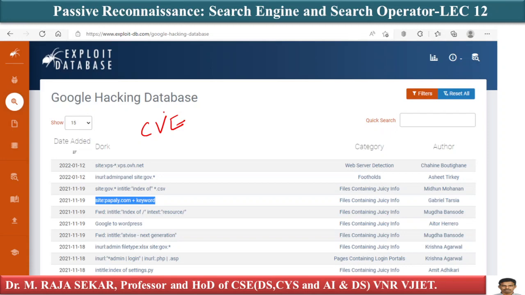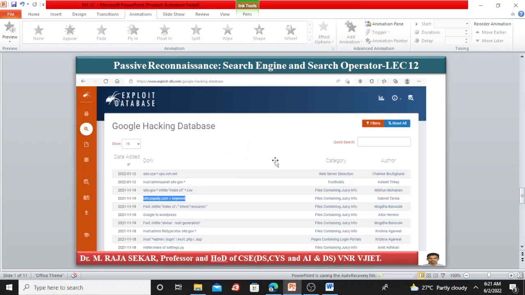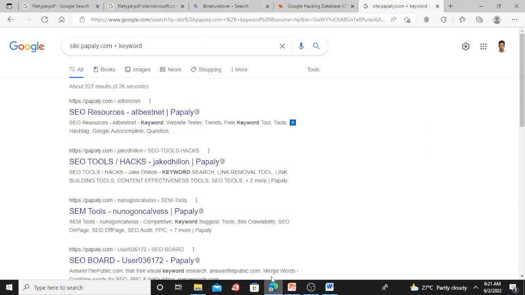The exploit database is a CVE compliant archive of public exploits and corresponding vulnerable software. The Google hacking database is an authoritative source for querying the ever widening reach of the Google search engine. As I told you, I will spend a lot of time on this particular database in my future classes.